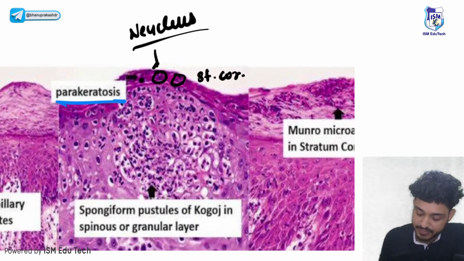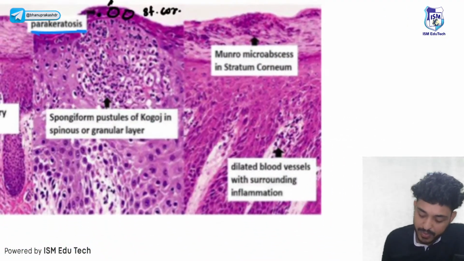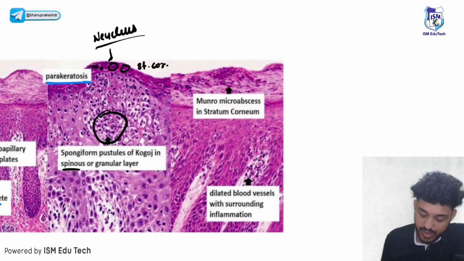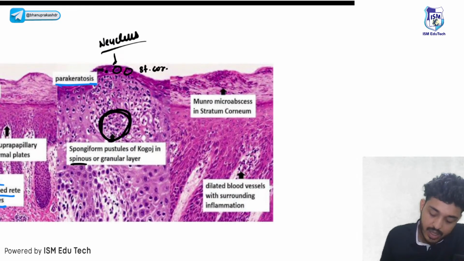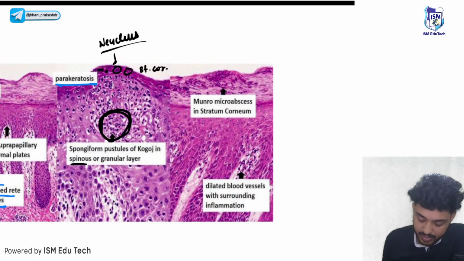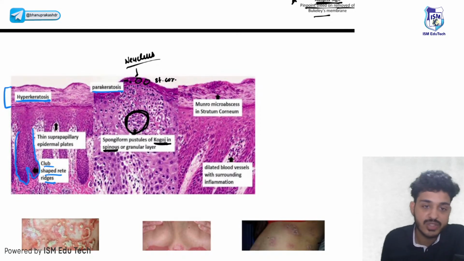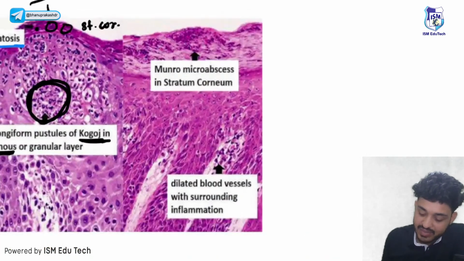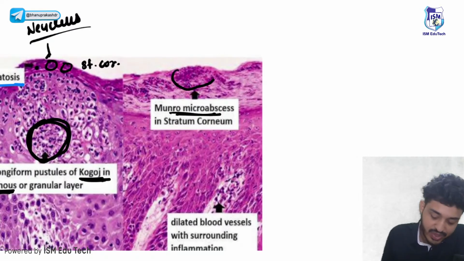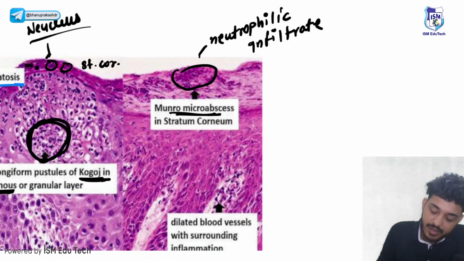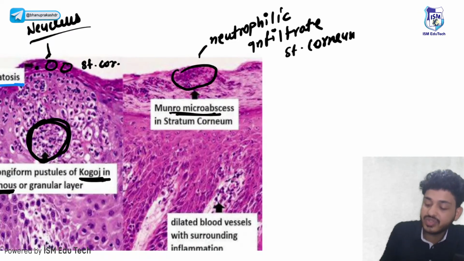Next thing is your spongiform pustule of Kogoj in the stratum spinosum. These are your Kogoj pustules. These are nothing but your neutrophilic infiltration. Look here, neutrophilic infiltration in the spinous layer, that is your Kogoj pustule. Kogoj pustules are seen in psoriasis, right? And this one is the Munro's microabscess. These are also neutrophilic infiltrate in the stratum corneum. This is also a feature of psoriasis.